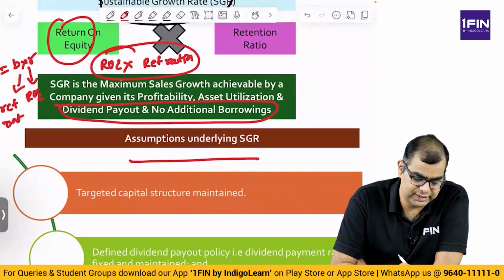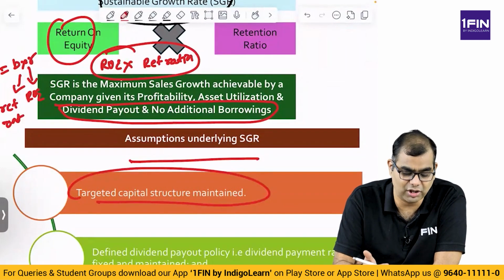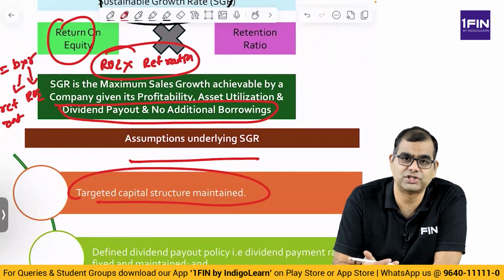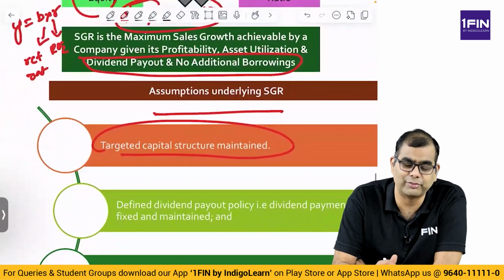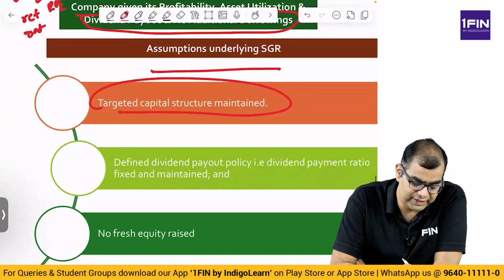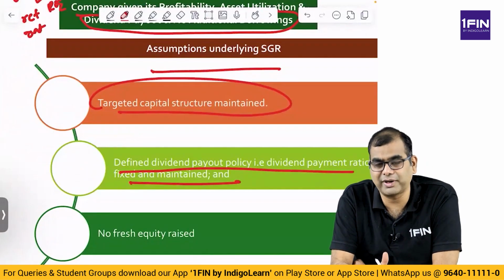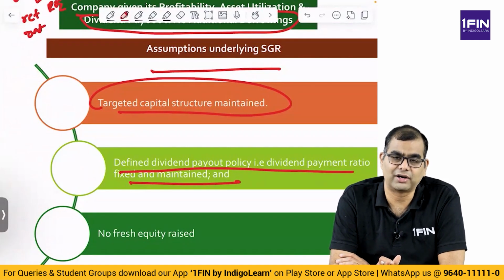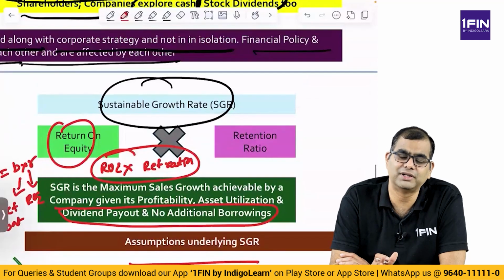What are the assumptions underlying it? Target capital structure is maintained. Obviously, you don't keep changing the capital structure, because if you change it, your cash flows will change, your PAT will change, quite a few things will change. So you will maintain a specific capital structure. Second, a defined dividend payout policy, with the dividend payment ratio fixed and maintained. That is, you will make a certain kind of dividend payment every year.